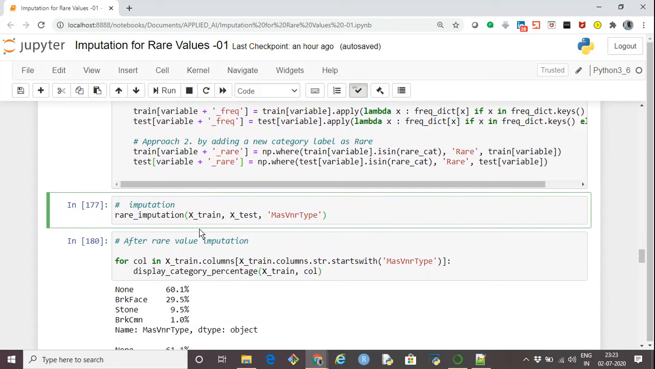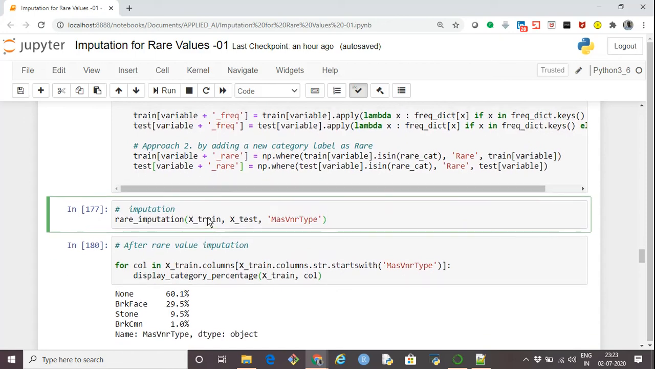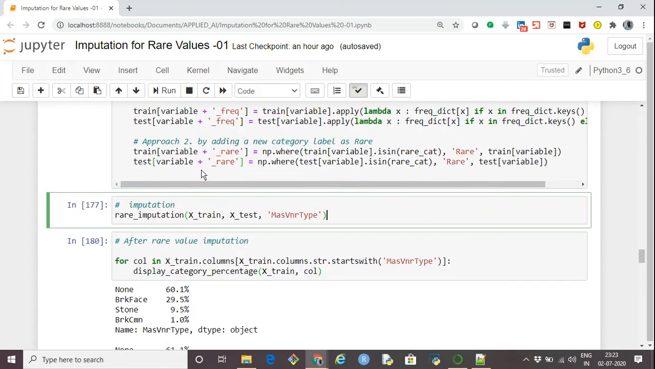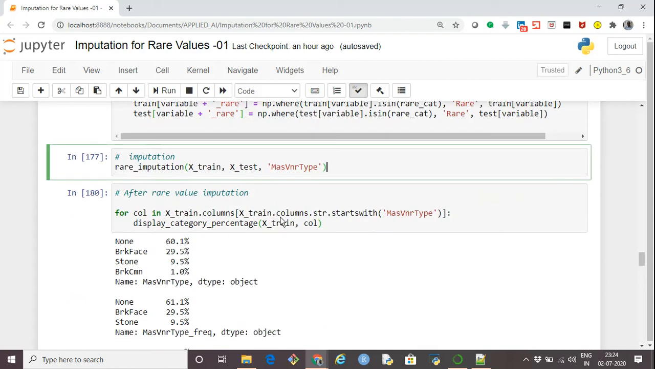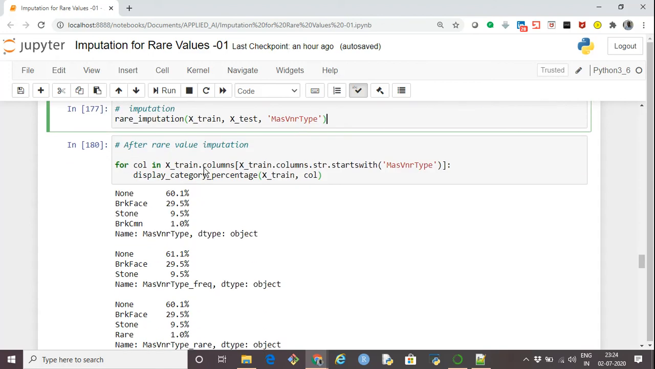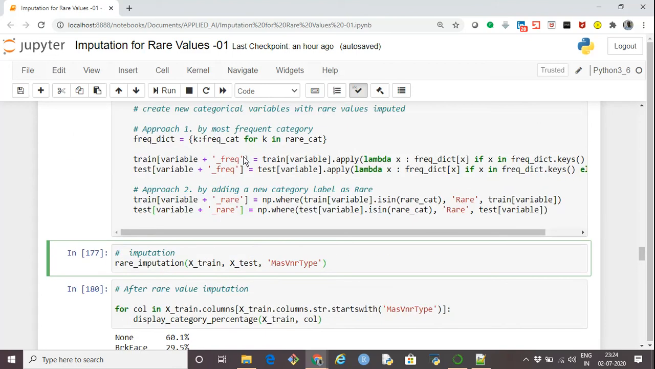Now once we are ready with the function, we can call this function passing our train and test data set, and one specific column, which is again a categorical column. After it does the imputation, I'm just finding all the columns, because the imputation method creates two additional columns. Whatever column we are passing will remain unchanged, and it creates two additional columns.